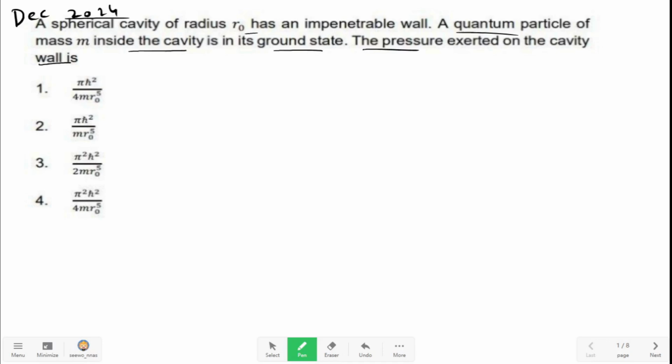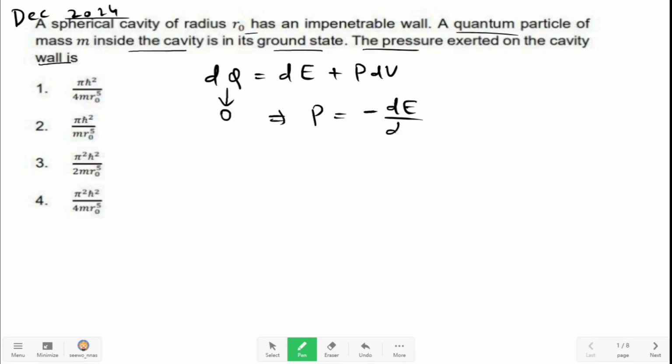From the first law of thermodynamics, we have dQ equals dU plus P dV. Let's use E for energy: dQ equals dE plus P dV. Now there is nothing mentioned about heat exchange, therefore we can consider dQ to be 0. Therefore the pressure will be equal to minus dE by dV.